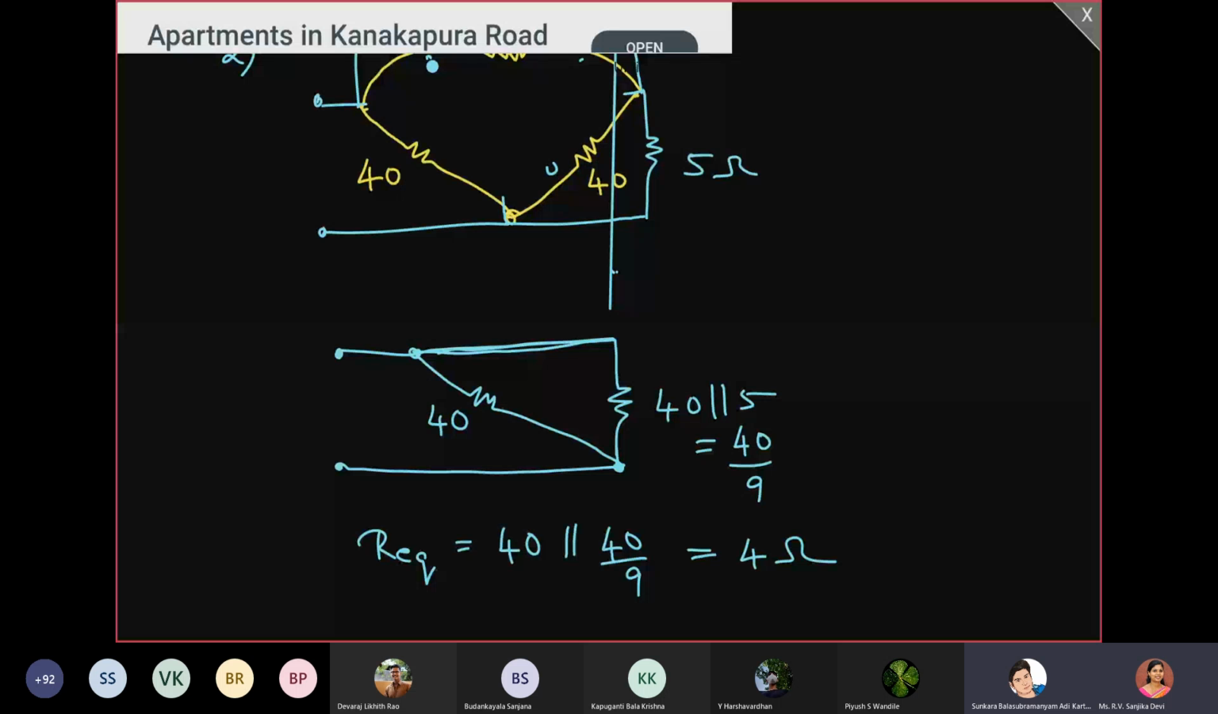Yes, ma'am. Got it. Ma'am, also we can convert the 6, 40 and 10 into a delta, ma'am? It is already in the form of a star. You can convert it into delta and do it. Sometimes it may require two conversions. But if you carefully observe the circuit and convert from delta to star, with a single conversion we will be able to simplify the circuit. So it all depends on how you visualize the circuit.